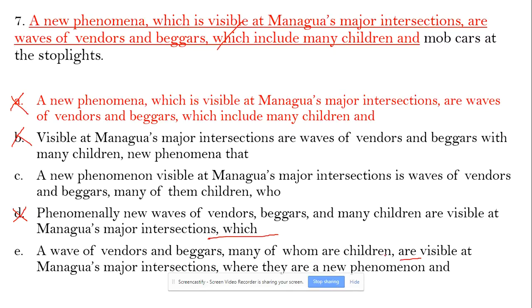Now E: a wave of vendors and beggars, many of whom are children, are visible. So "a wave are visible" is incorrect. At Managua's major intersections where they are new phenomena has the same problem. So E is also out. C is the best choice.